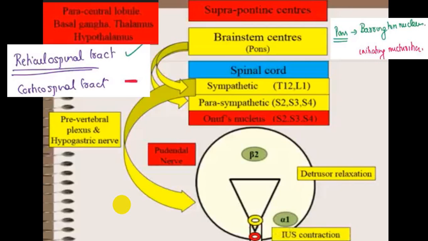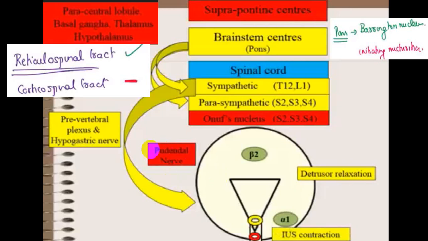By and large, when the corticospinal tract is acting, it gives rise to contraction of the external urethral sphincter, and you will have accumulation of urine in the bladder. And whenever there is inhibition, that external sphincter will be relaxed and you will have the act of micturition.